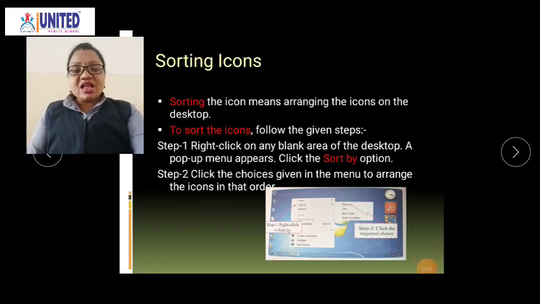The next is item type. That means whatever the item type is, the icons are arranged according to that, so you have to click on item type. And if you want to arrange the icons according to the date, you have to click on date modified. So these are the 4 options. You can sort all the icons according to them.